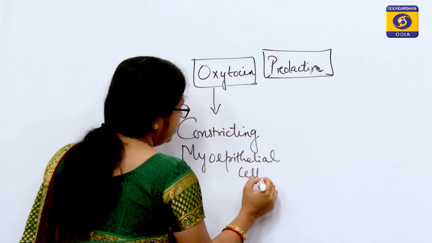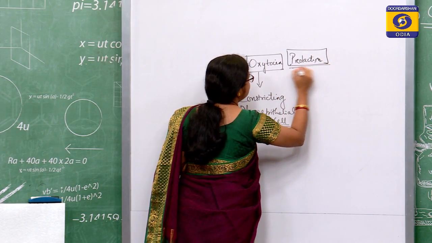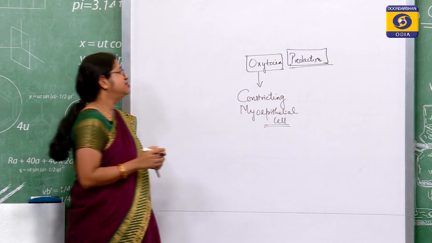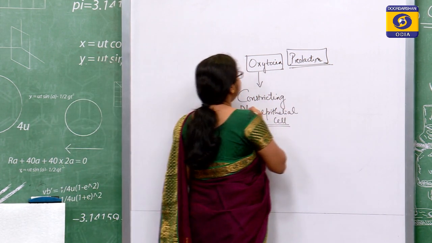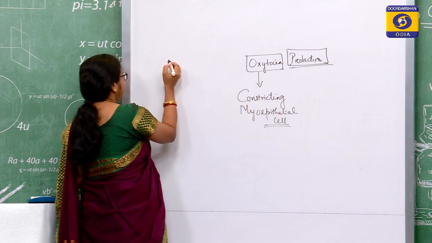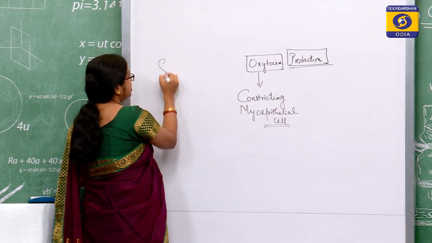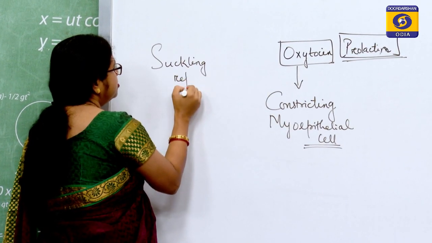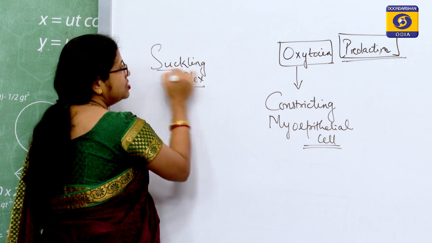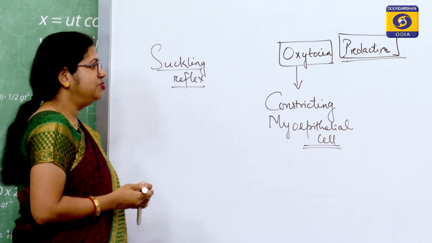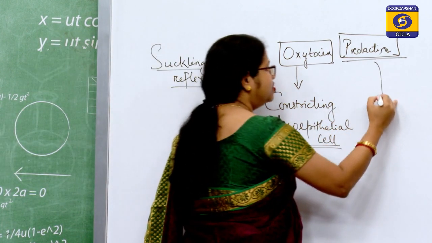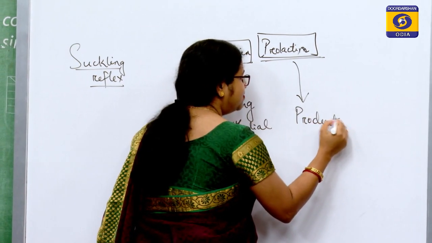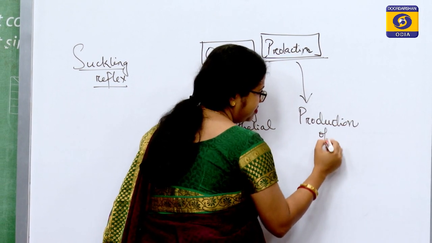Now, is prolactin secreted all the time in the mammary glands? In normal conditions, prolactin secretion does not happen. Whenever there is a cry or a sound from a baby, or there is a suckling reflex, only then does it lead to the secretion of prolactin from the pituitary, which will lead to production of milk. Rest of the time, how is it inhibited?